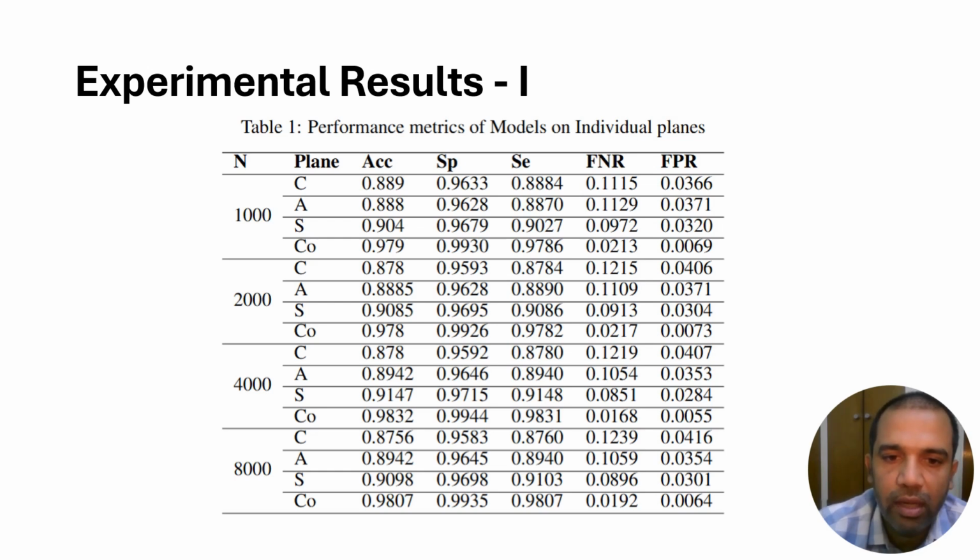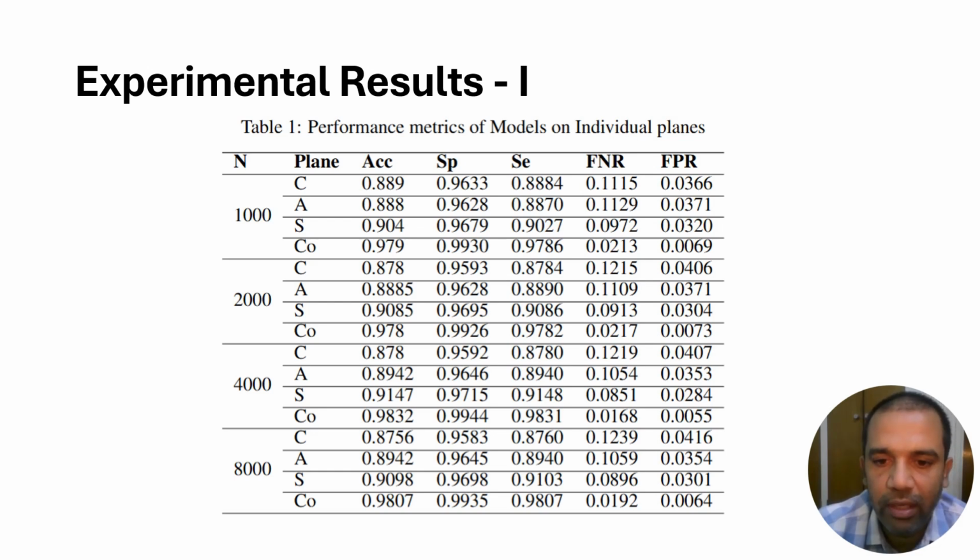So the individual results for every plane are noted down here in this table. And for the triplets that we consider from each plane to form the test base for the combi plane approach, we increase it in terms of 1000, 2000, 4000, and 8000. And you can see here the combi plane approach significantly outperforming the individual plane approach. You can see here an increase of at least 6 to 8%, not only in accuracy but also in other performance metrics like specificity, sensitivity, false negative rate, false positive rate.